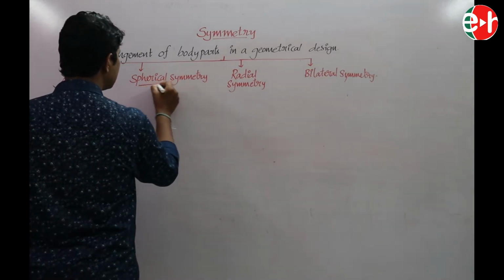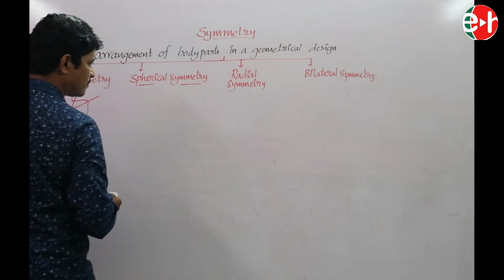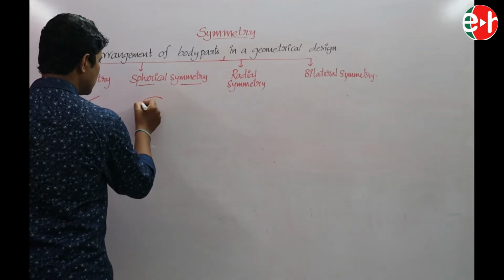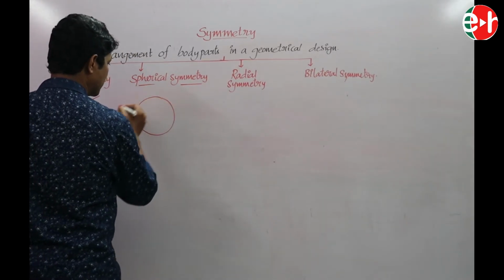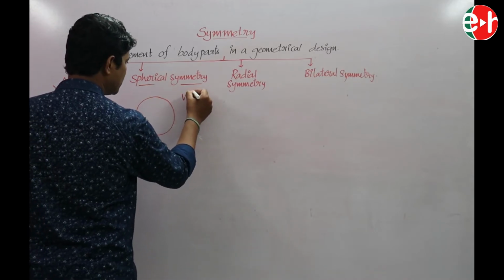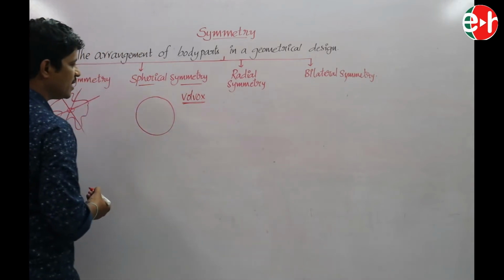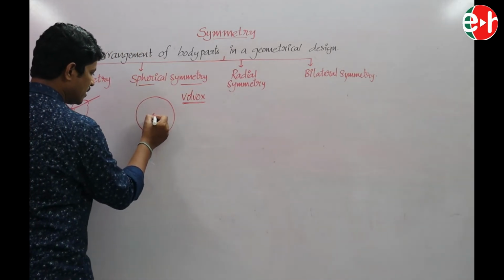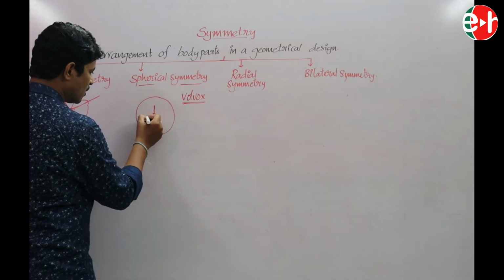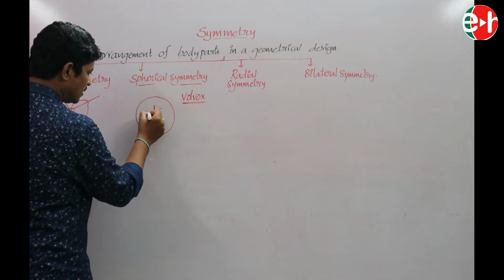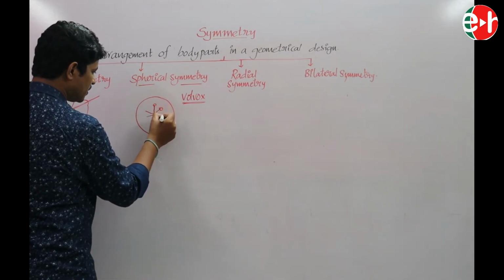Now, spherical symmetrical animals. An example of spherical symmetry is Volvox. See the arrangement of the body parts.